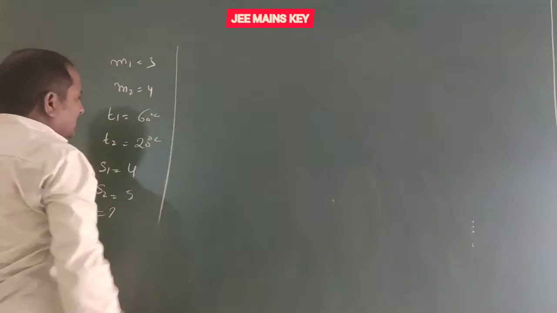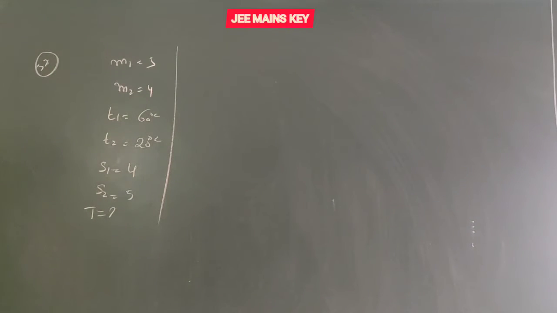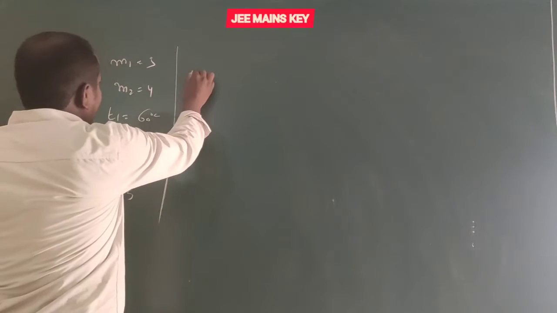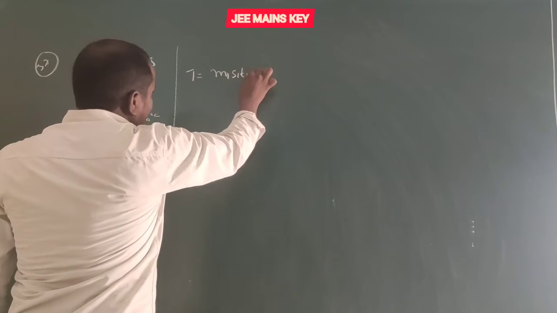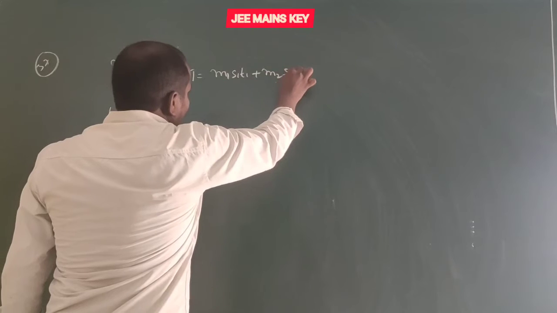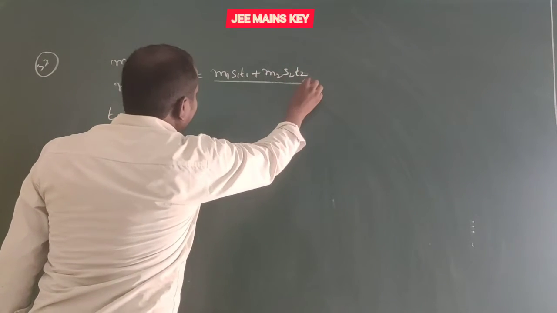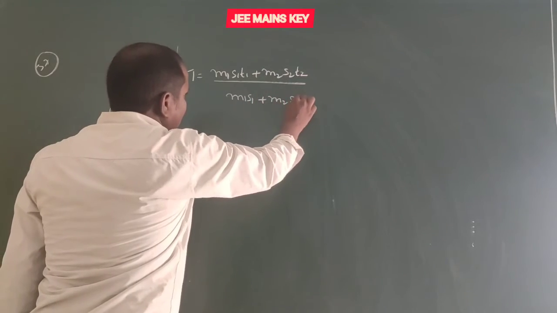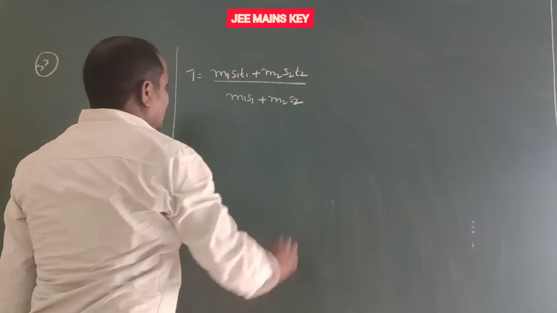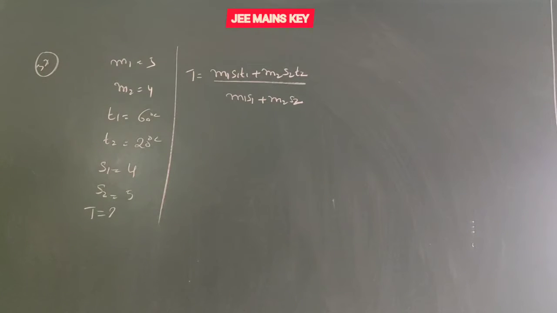We know that when two different liquids with different masses, different specific heats and different temperatures are mixed together, the resultant temperature T equals M1S1T1 plus M2S2T2 by M1S1 plus M2S2. It is the resultant temperature formula.